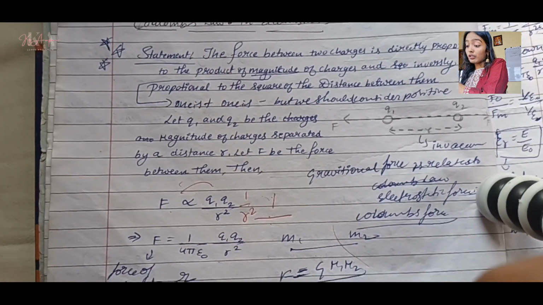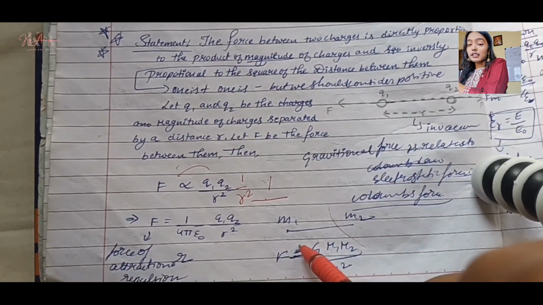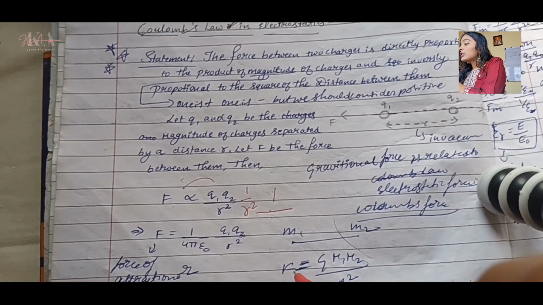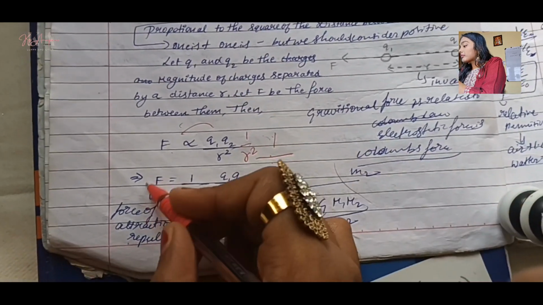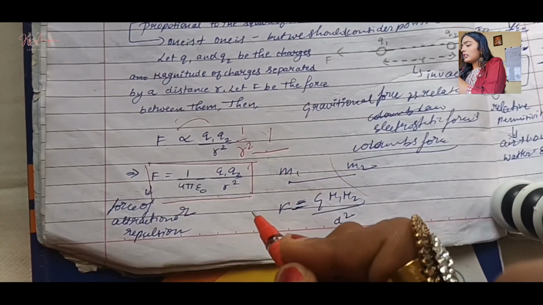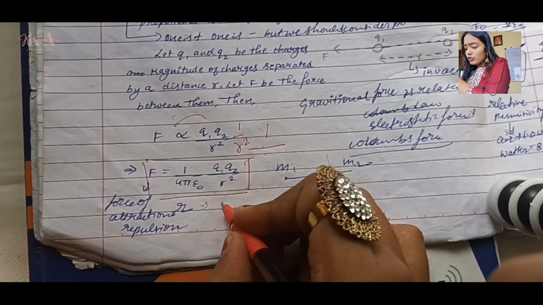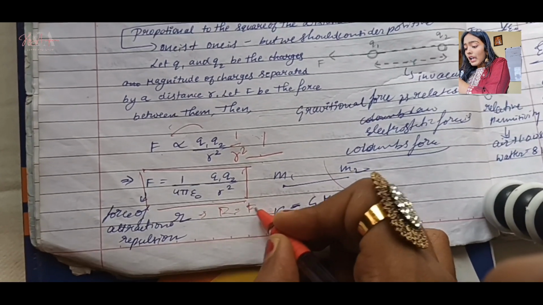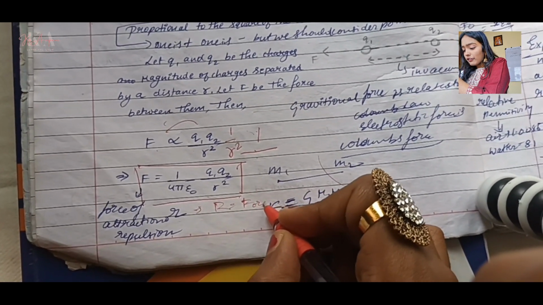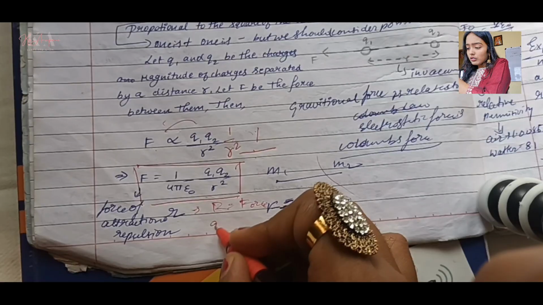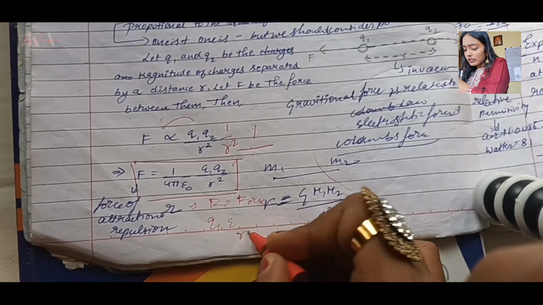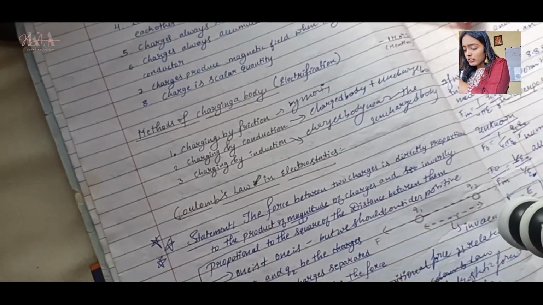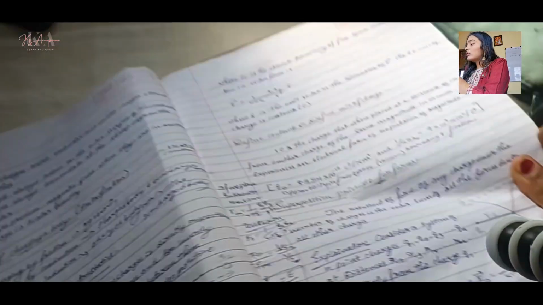Sorry, Q is not magnitude. Q is basically a charge. So Q1 Q2, and then we have this one. This is the formula. You need to definitely write it in your exam and explain what F is. F is the force between the two charges, and then Q1 Q2, what they are, and then R. You need to write that.